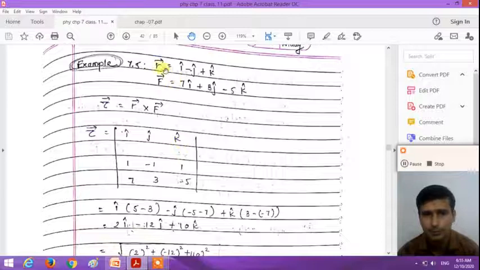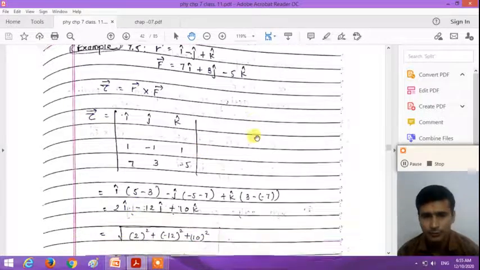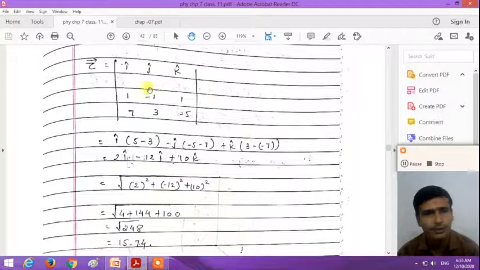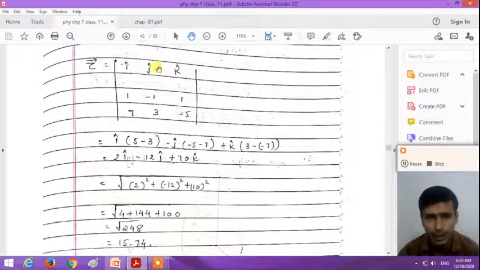First write the components of r, 1, minus 1 and 1. Then write the components of f, 7, 3 and minus 5. Now how can we solve the determinant? Solve this determinant as we discussed in the previous example. Eliminate the row and column containing i.